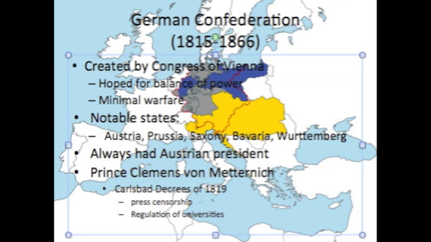The Confederation always had an Austrian president, giving Austria most of the control. This power allowed Clemens von Metternich to make the Carlsbad Decrees of 1819, which focused on the censorship of the press and the regulation of universities.